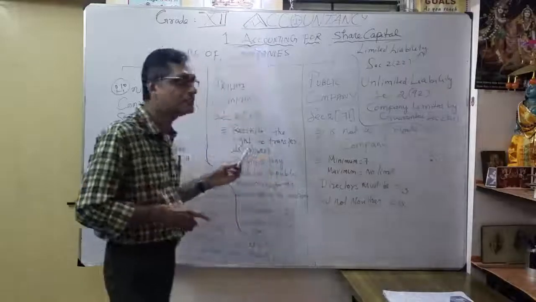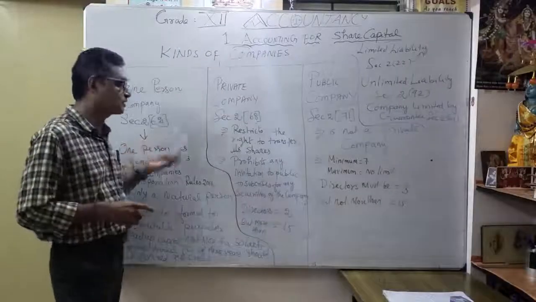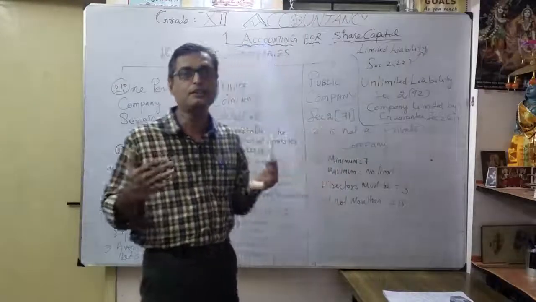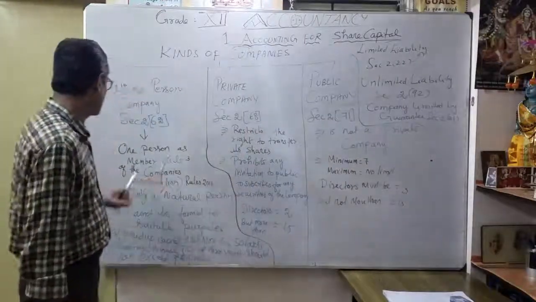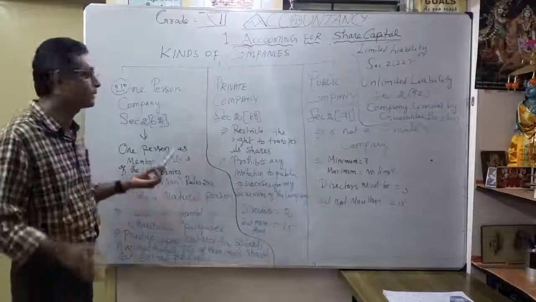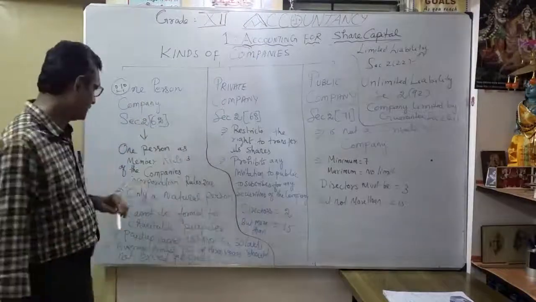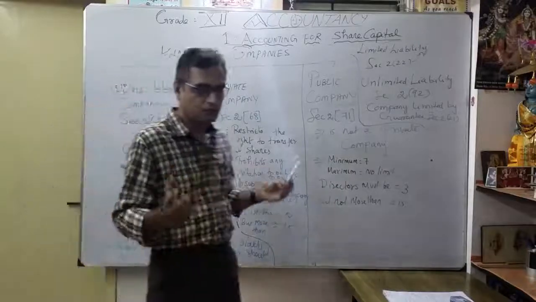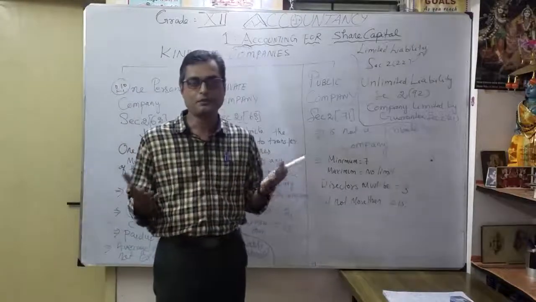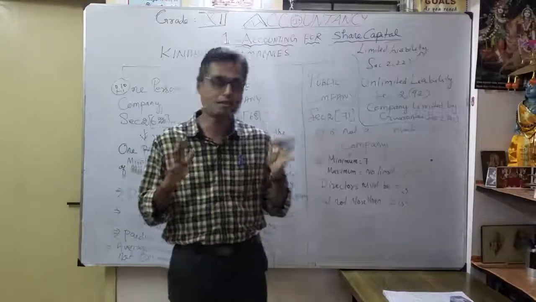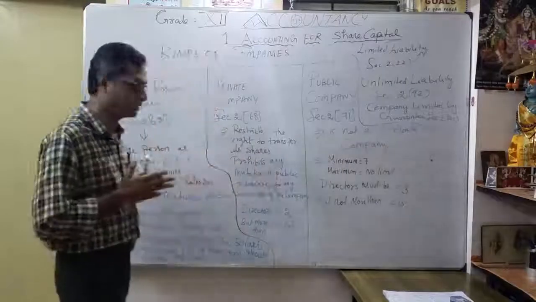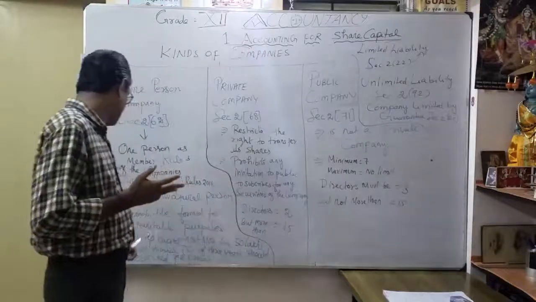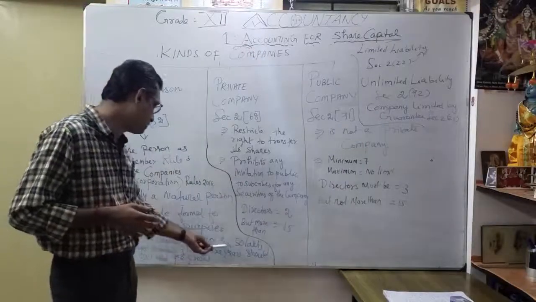Even you have to mention section 2, subsection 62. Suppose you don't know the section, then you leave it. Or if you know it very well, you have to write the section. So only a natural person can become a one person company. Then it cannot be formed for charitable purposes. Suppose a one person company is formed for a charitable purpose, they can't do that. That is very, very important, because it can be misused for charitable purposes. That's the idea.